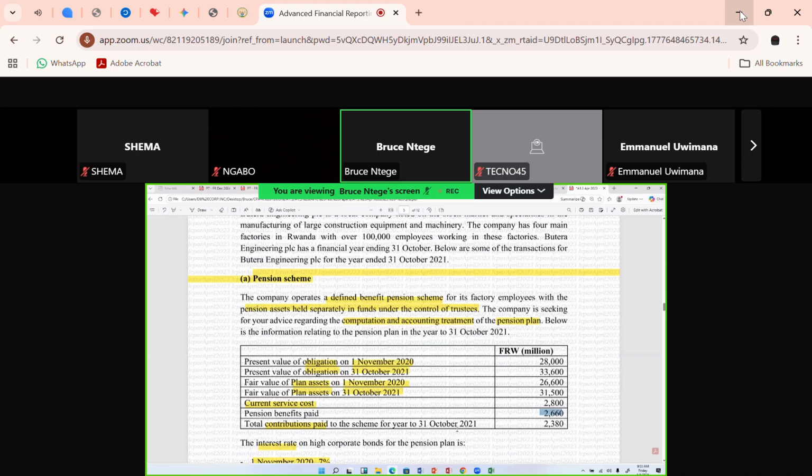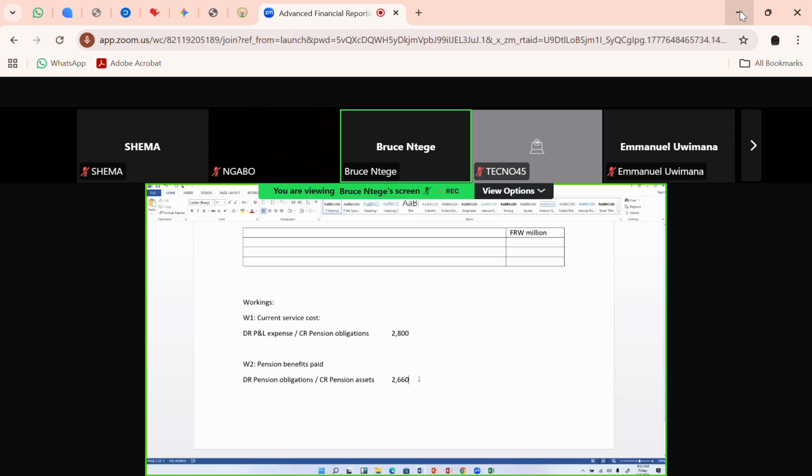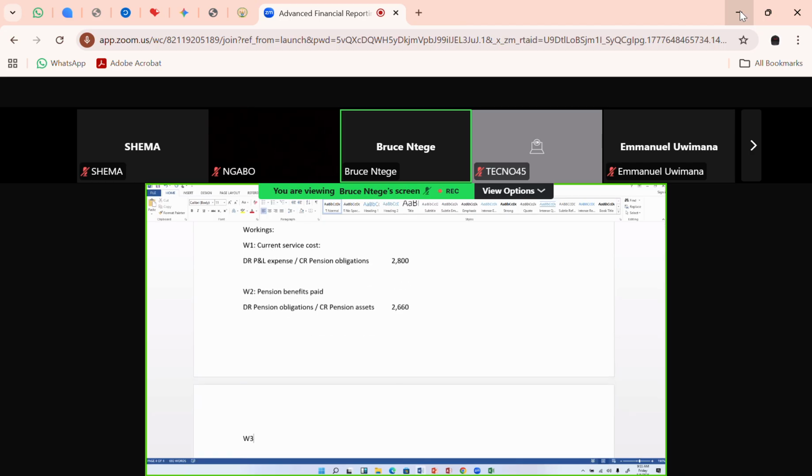Then I come back. The next thing I have here is 2,380, which is the total contributions paid into the pension scheme. And they were paid in the year. We're told they were paid on 31st October 2021. 2,380 is the cash payment for the contributions. So pension contributions paid. So let's also go and deal with that in our answer. So let's reflect its working here. So working 3 is the contributions paid. So this must have been paid into the pension scheme.